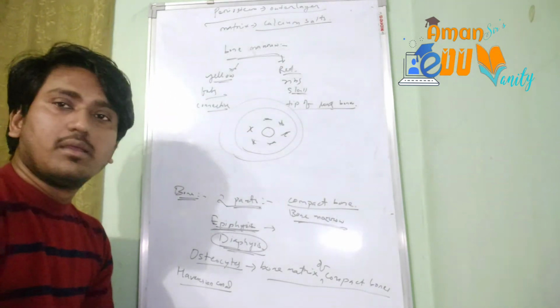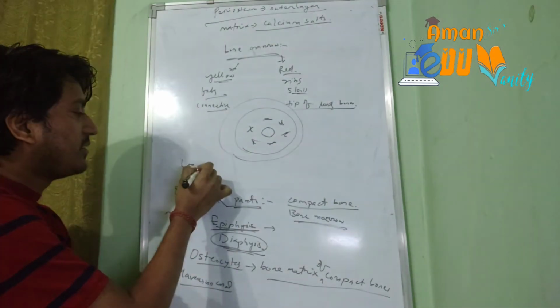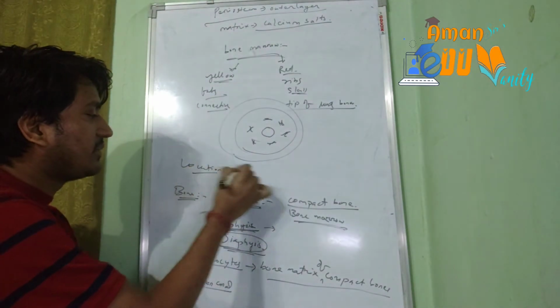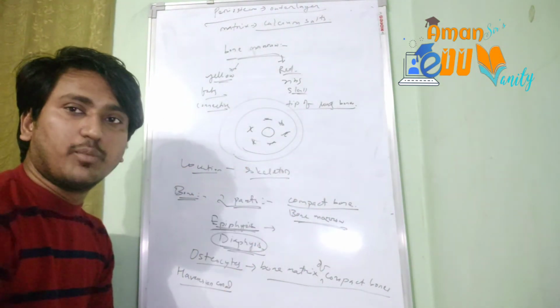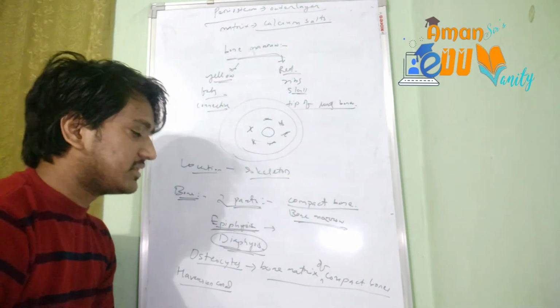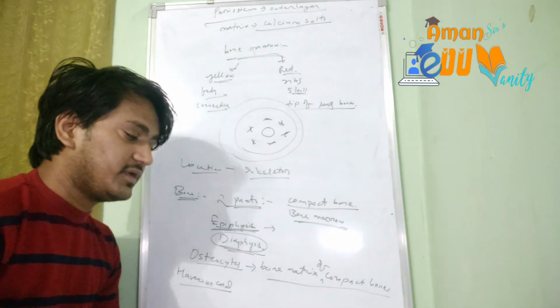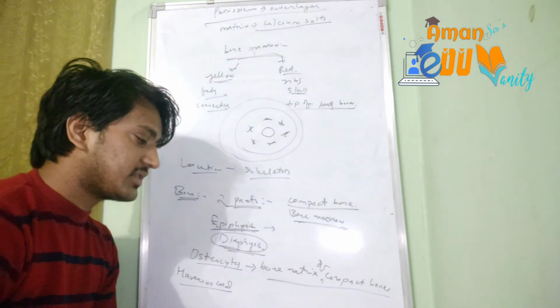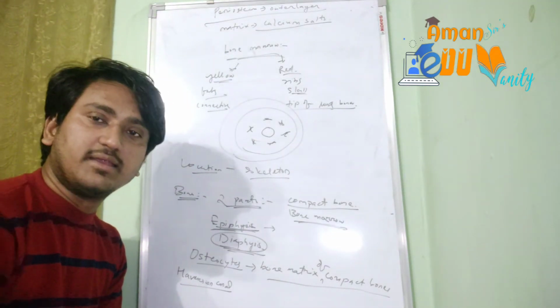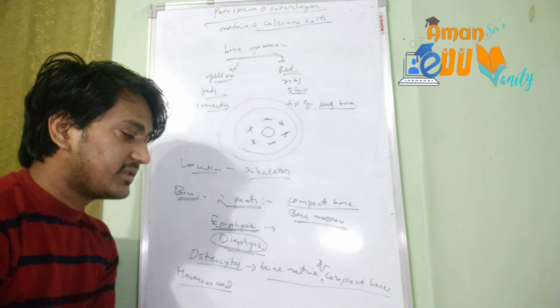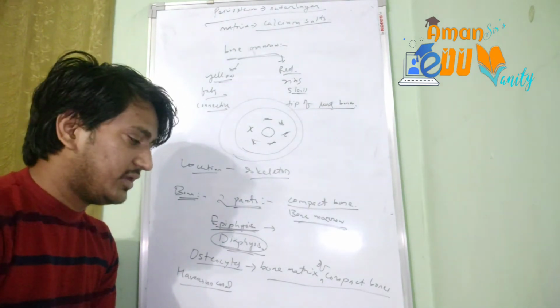Okay, the location of the bone everybody might be knowing. It forms the skeleton of the body. Our skeleton is completely formed of bones only, and it is a non-flexible and the toughest tissue of the body. The main function of the bone as well as the cartilage is to form the skeletal system of the body, and hence it gives support and shape to the body.